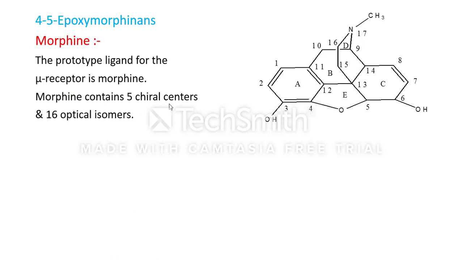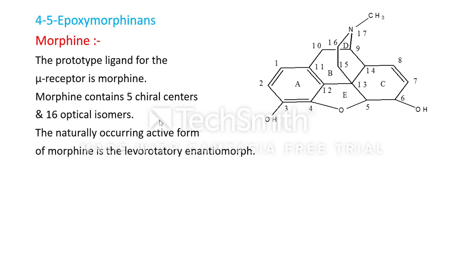Morphine contains 5 chiral centers and 16 optical isomers. The naturally occurring active form of morphine is the levorotatory enantiomer. Morphine generally occurs naturally in the opium poppy. The biological source is Papaver somniferum, and it generally occurs as the levorotatory enantiomer.